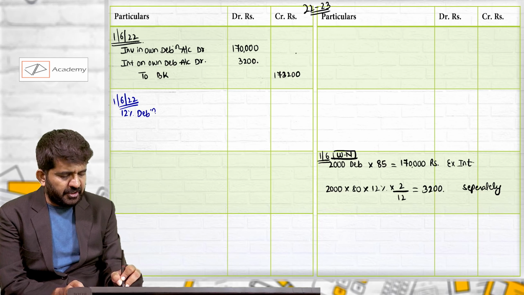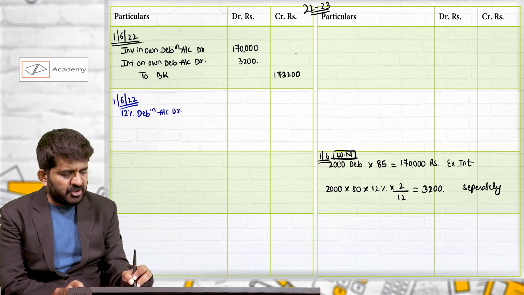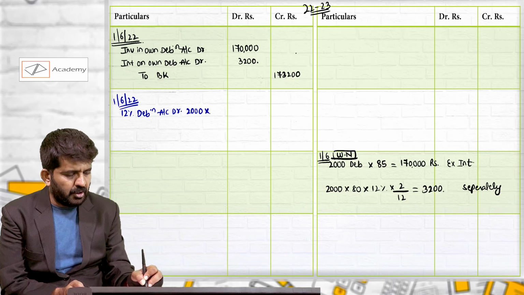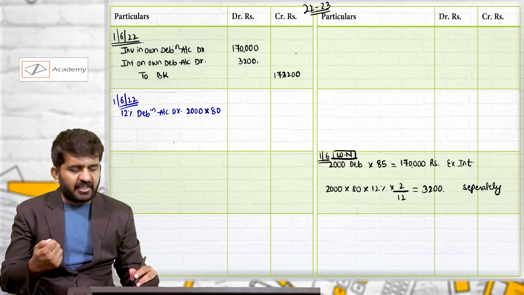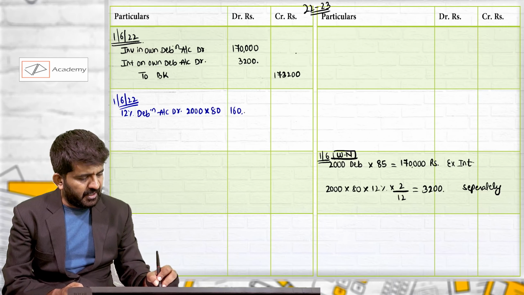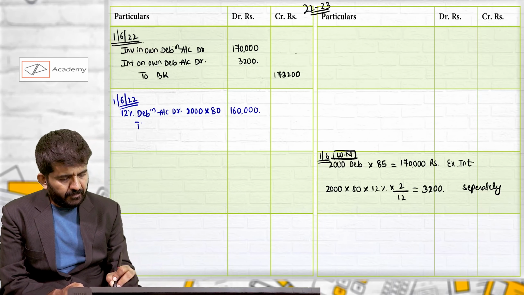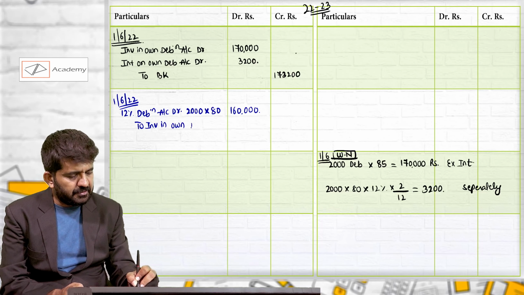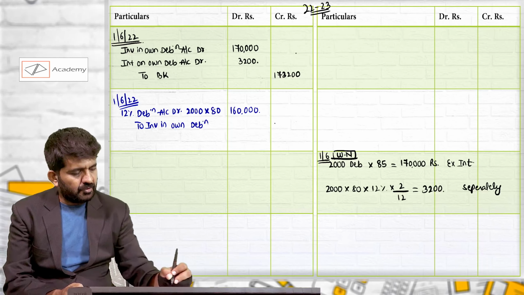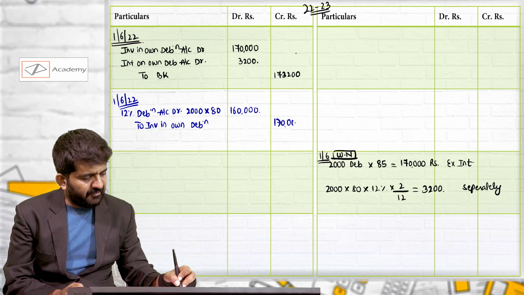12% debenture account debit. How many debentures do we want to cancel? 2000. What is credit effect given at? Face value, which is 80. So to cancel it, we need to debit 1,60,000 to investment in own debenture, which should be credited by 1,70,000.